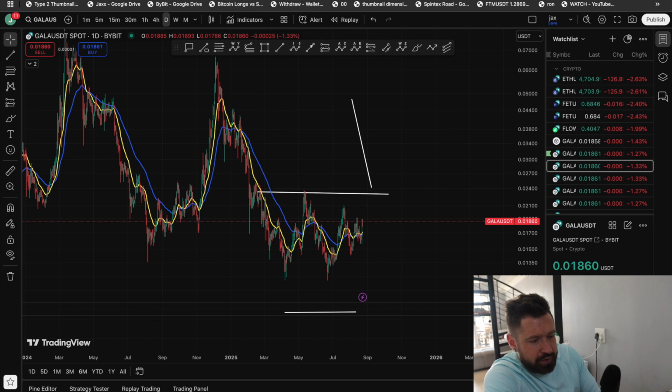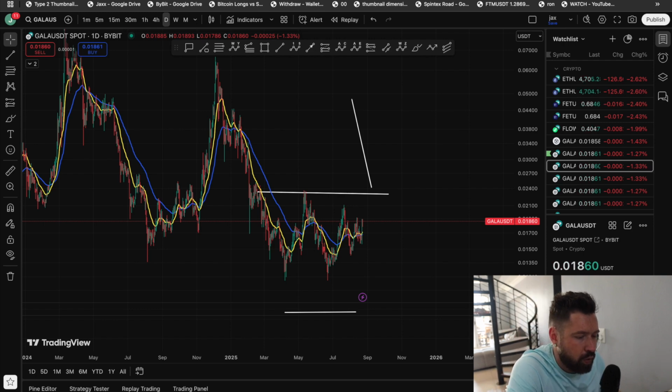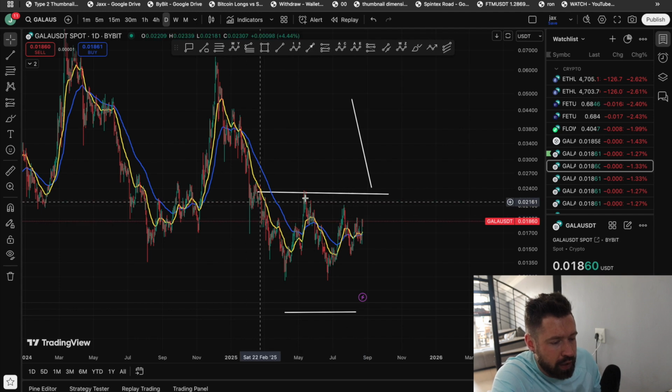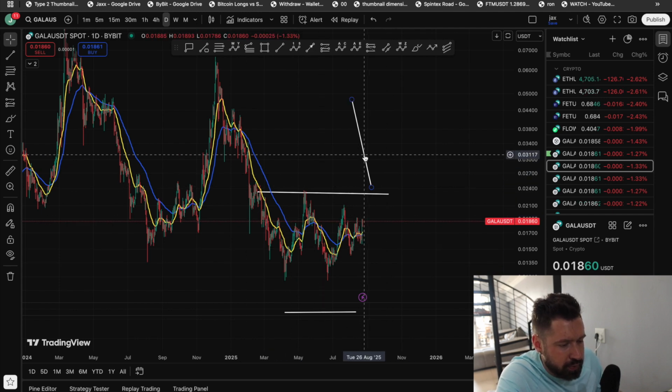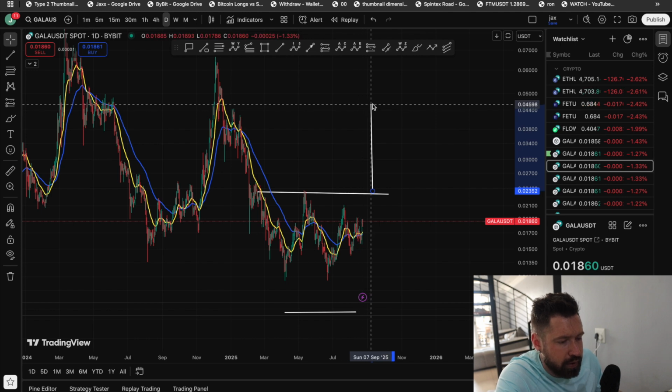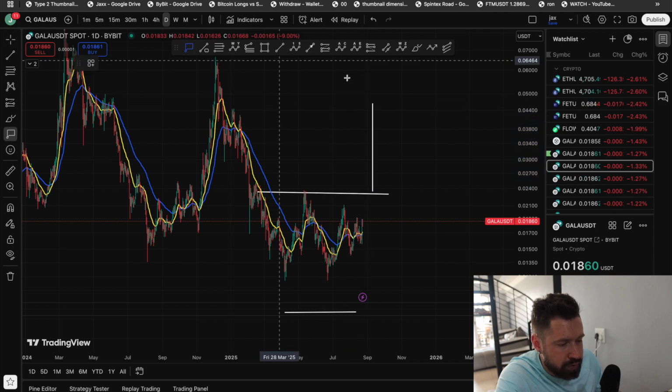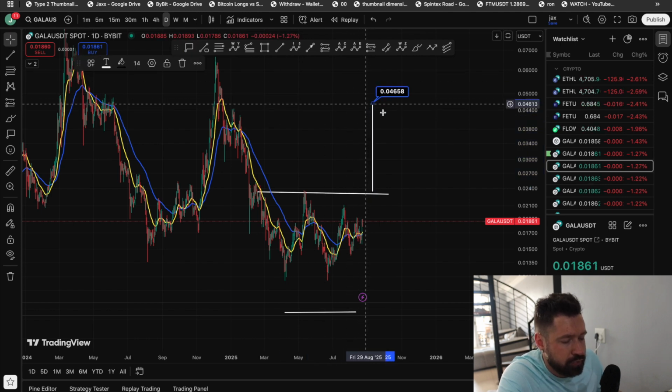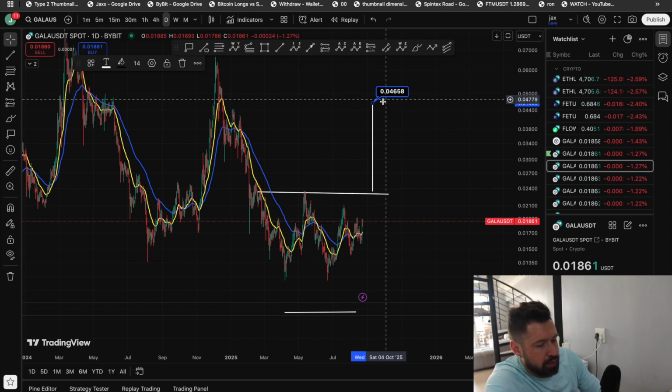If we look here, this is the daily chart. We are holding that bullish cross. We're back above those daily EMAs, beautiful double bottom. So once we break that neckline, that's when we can start seeing a nice push to the upside. That will take us all the way towards about 0.046. All right, gang, that's what we're looking at.